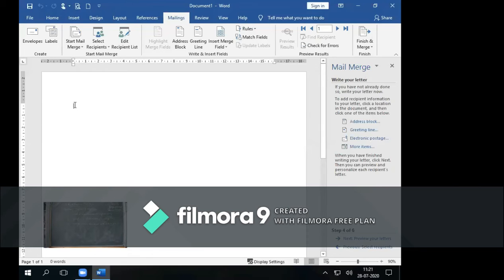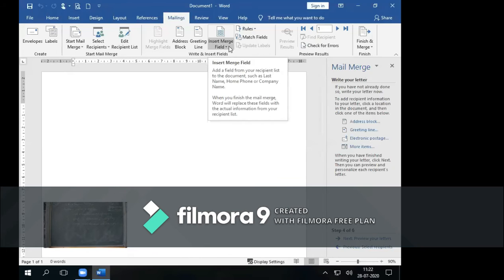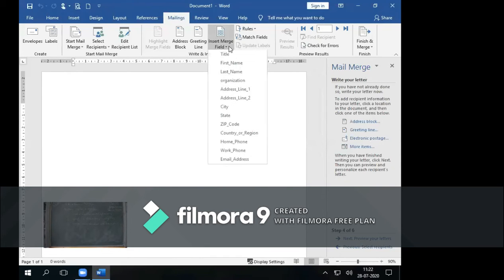Now we have created the data source. Now we have to insert that data source in our document. How to insert? Just click on the mailing tab. We have insert merge field. Click on this insert merge field. Whatever fields you want to insert, you can insert.